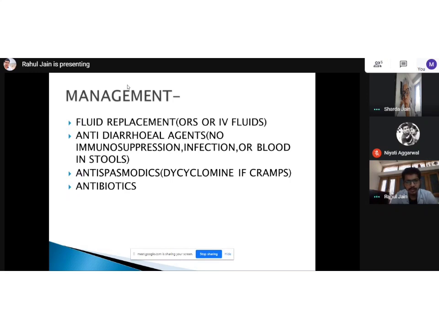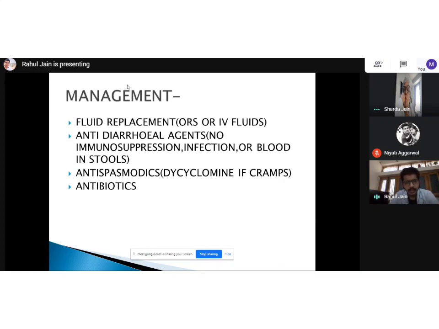Sometimes there's a tablet available as Imodium or Rocco. It is loperamide. So people just take it at that moment to stop the diarrhea, but it can be very risky if it is an infective diarrhea because all the infection is retained inside the body.